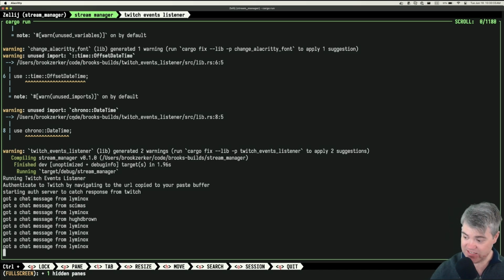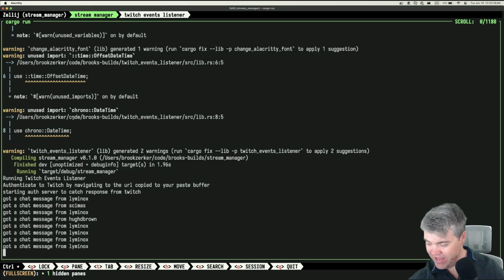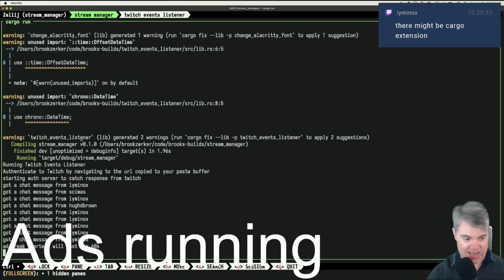Okay. Ad is starting any second now. It just says ad starting soon now instead of a countdown. I'll go ahead and set this up. Ad break started. Oh, ad break started will last for 60 seconds. Okay, cool. So that side is also working the way we expect it to. So that's good. Oh, there might be a cargo extension.